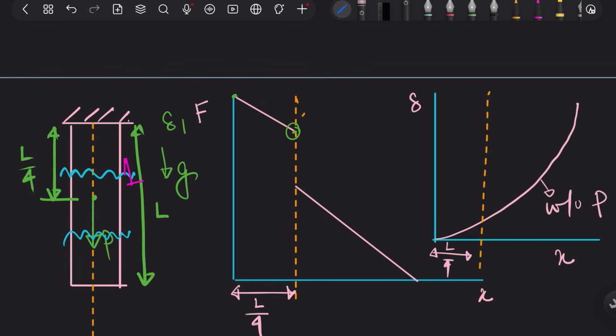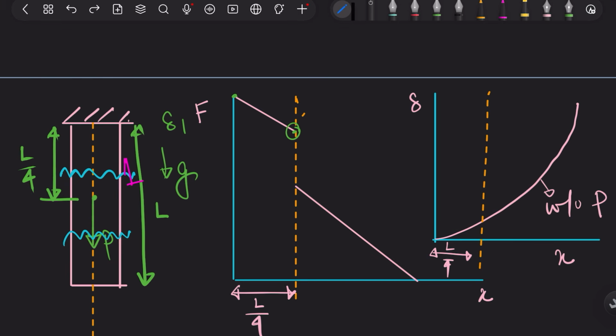So this portion will have exactly the same slope. The slope will be exactly the same, so the curve will be parallel to this.